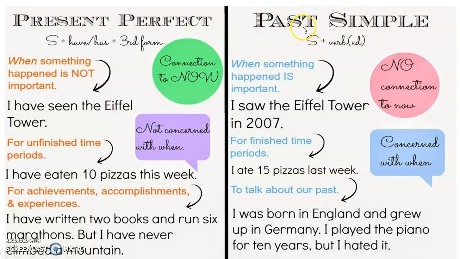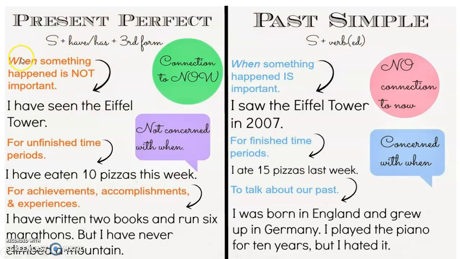But remember, did is only used with any other verb that is not to be. Because in past simple, we have two forms of the verb to be, was and were, depending on the subject. And with those two verbs, we don't need auxiliaries. Remember that to be is the main verb and doesn't need anything to form negations or questions. Only with the rest of the verbs, we need did in negatives and questions.